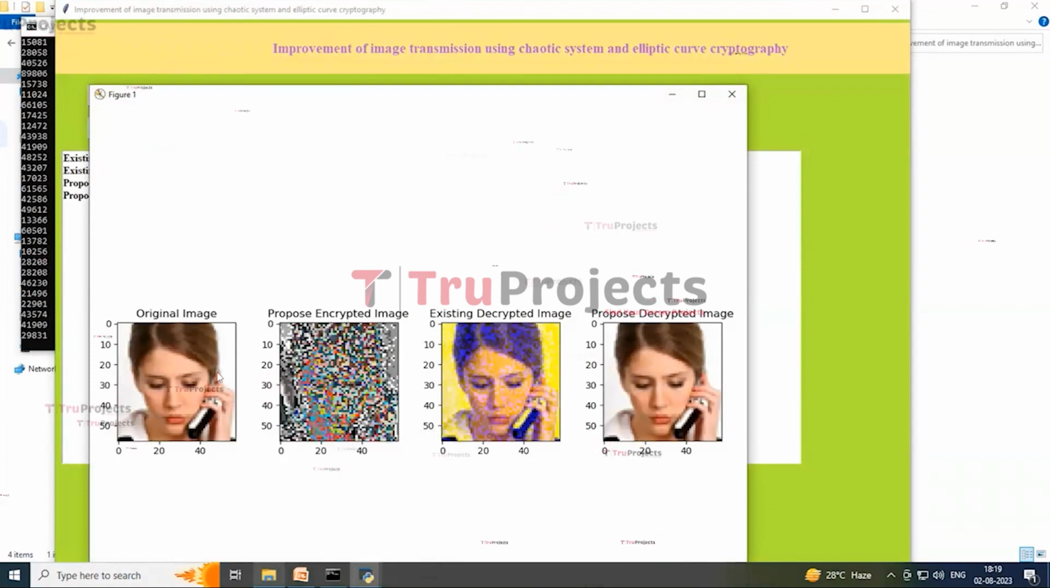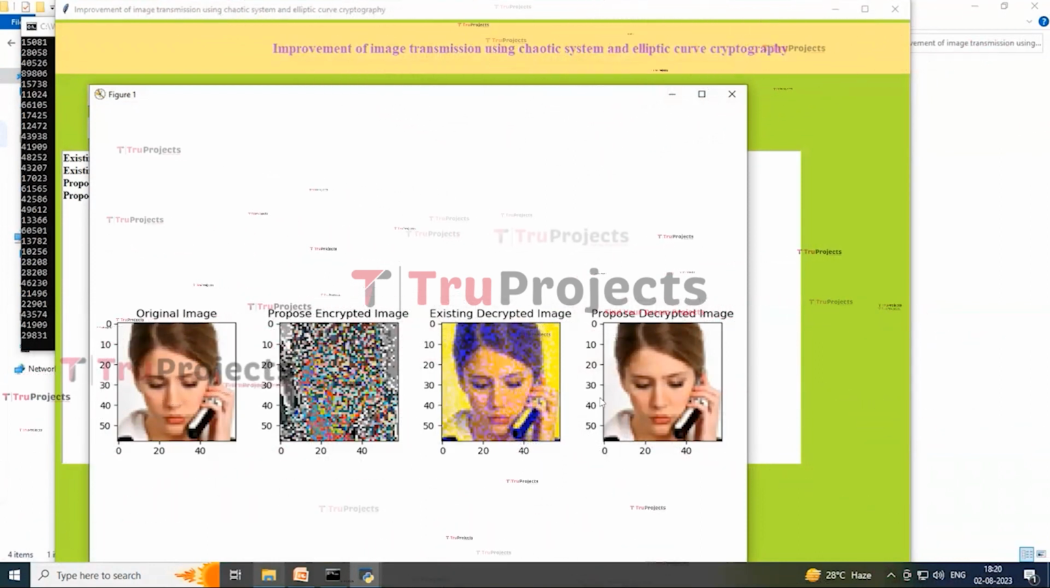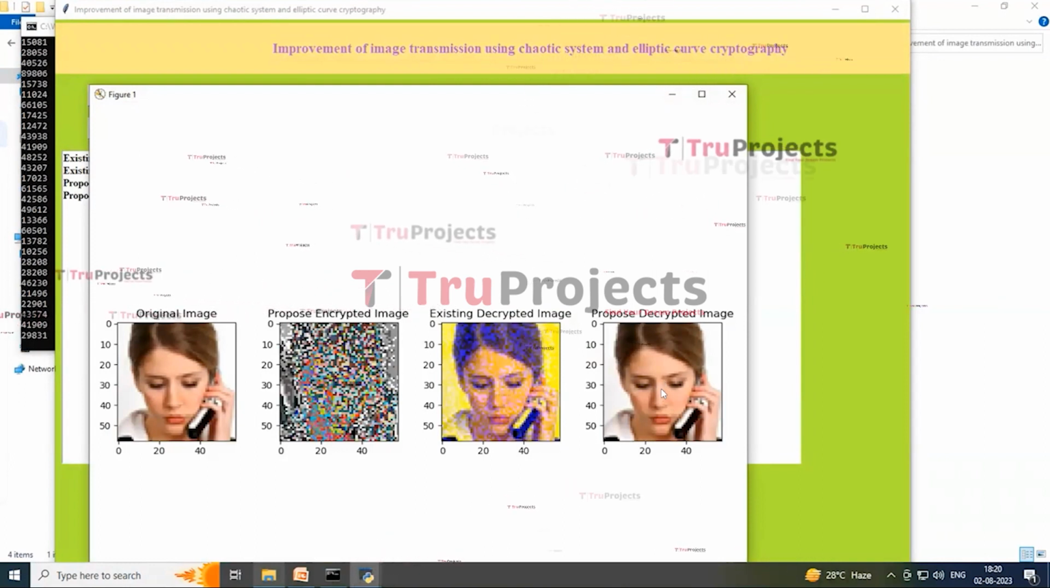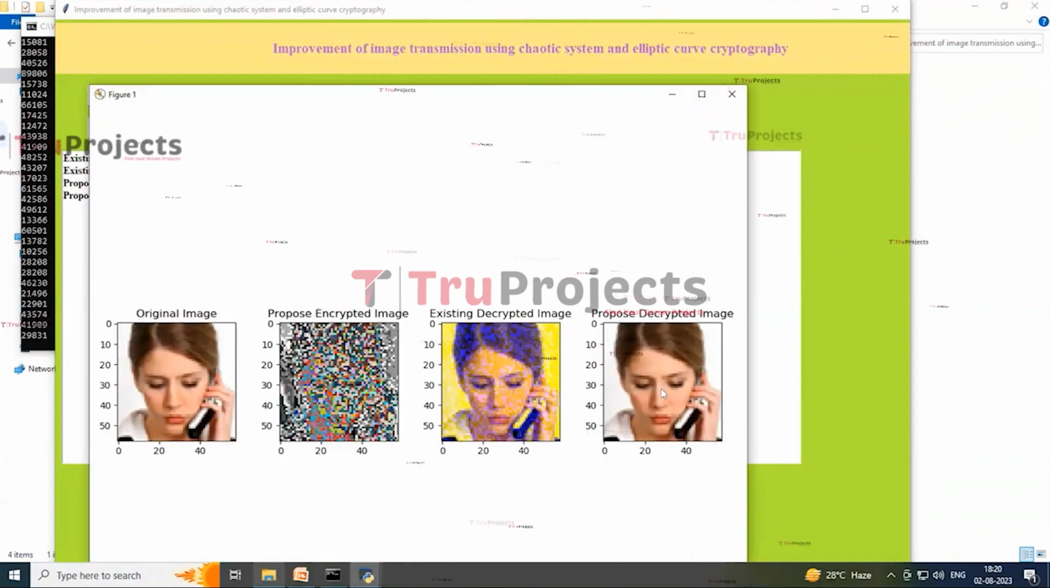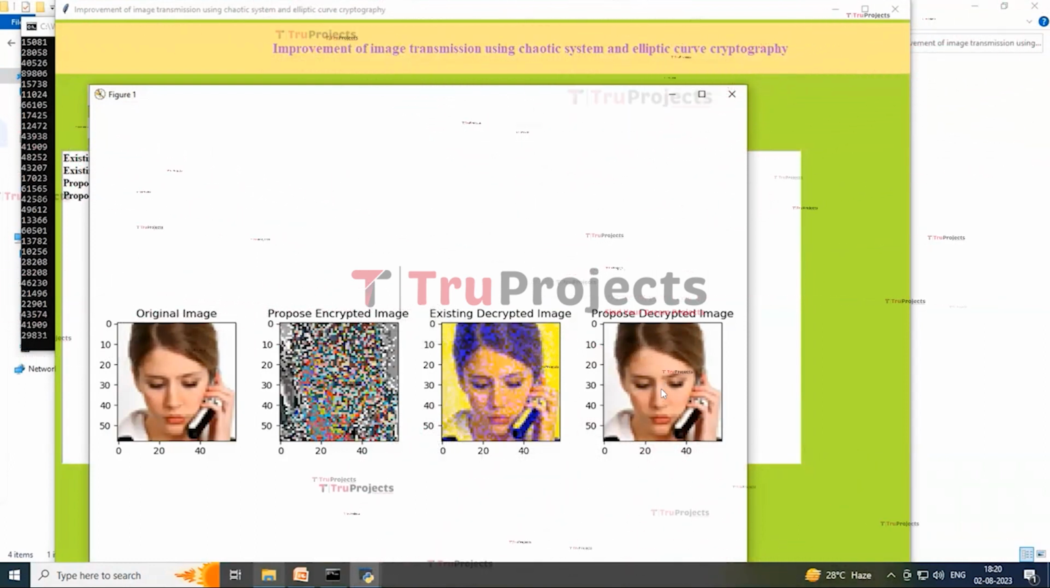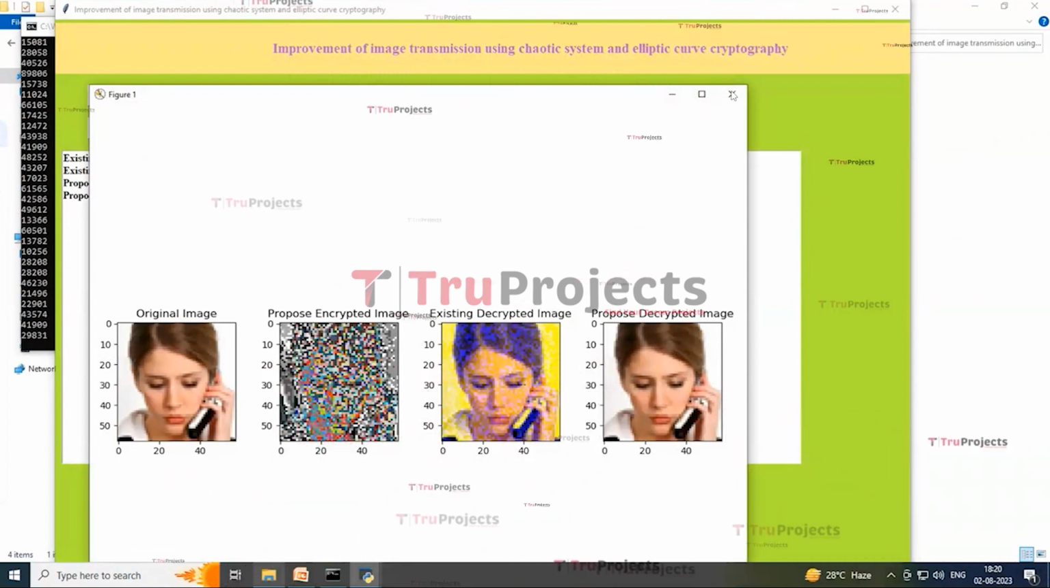On this screen, the first image is the original image and the second one is the encrypted image. The third one is the decrypted image using the existing technique, which is not clear. And the fourth one is the decrypted image using the proposed inverse modulo technique, which is clearer than the existing technique. And now closing this image.